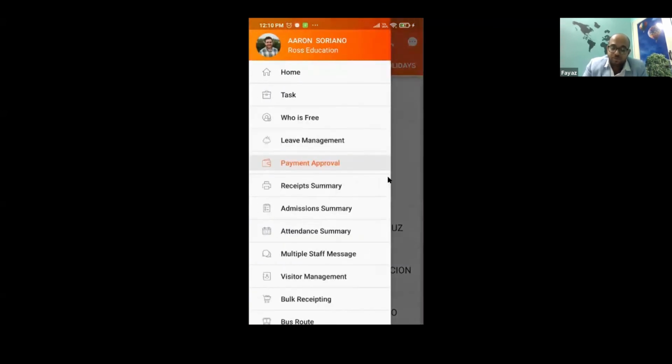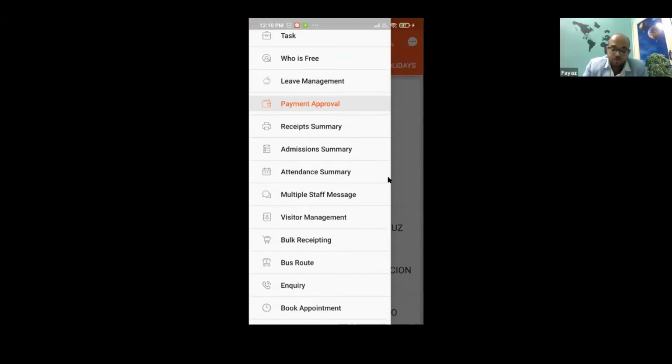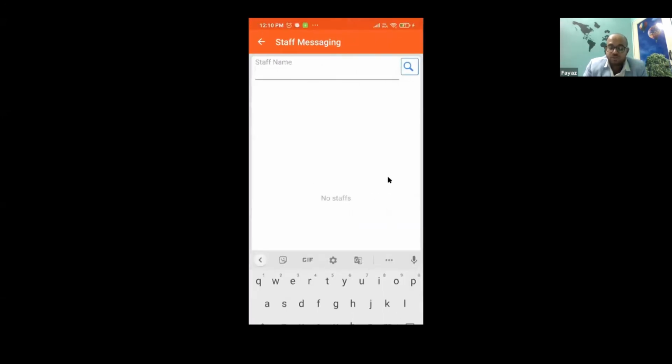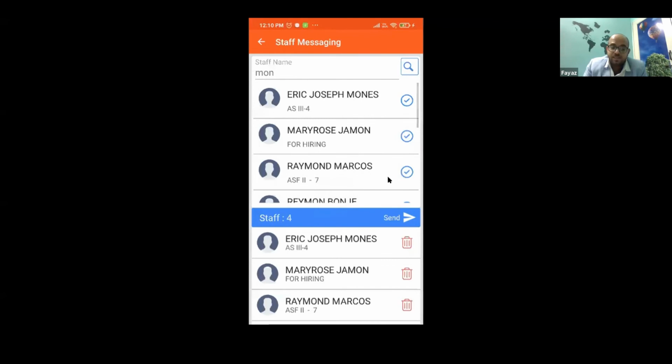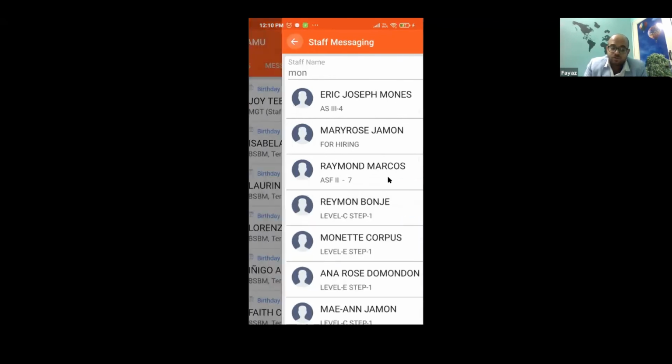You can see the receipt summaries, admission summaries. You can send multiple messages to staff. You can select staff names, see different staff, select five or six of them, and commonly send a message to them. So that is very much possible.